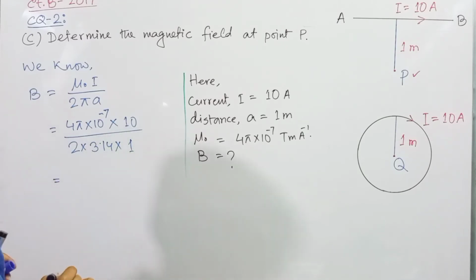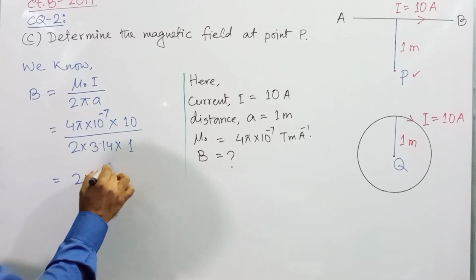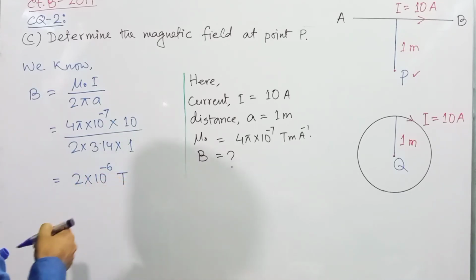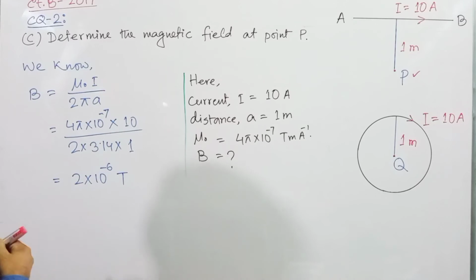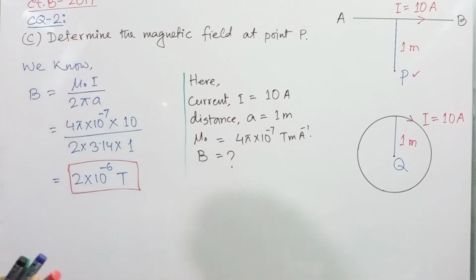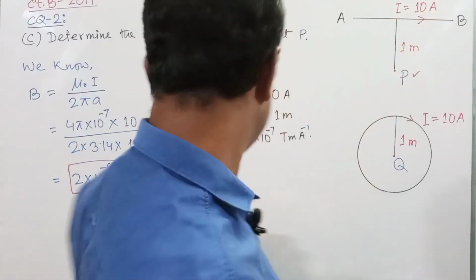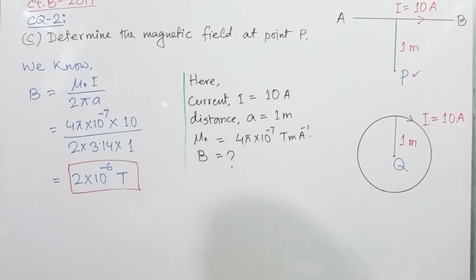And after the calculation you will get 2 into 10 to the power minus 6 Tesla. Dear student, this is our final answer: the magnetic field at point P due to this current carrying wire is 2 into 10 to the power minus 6 Tesla.